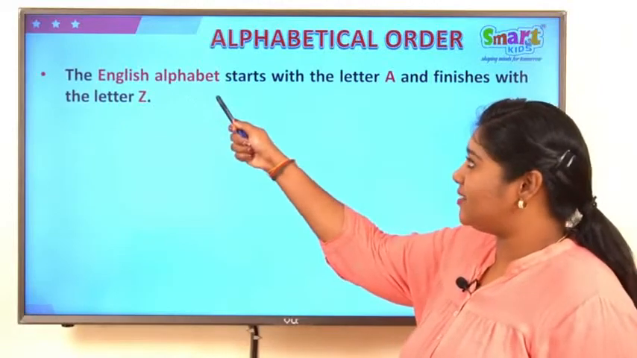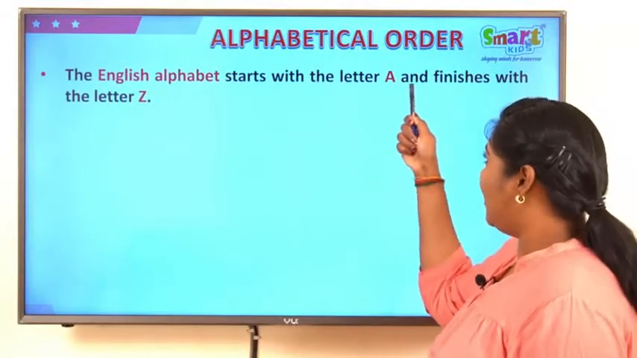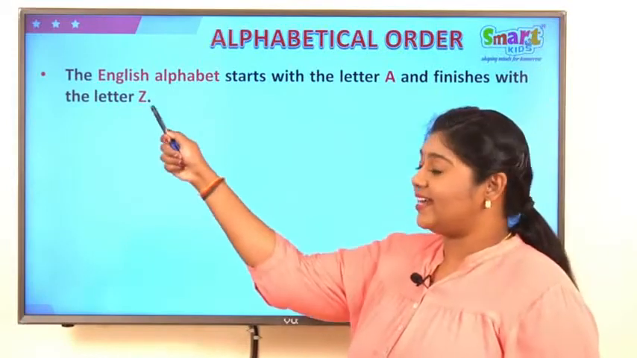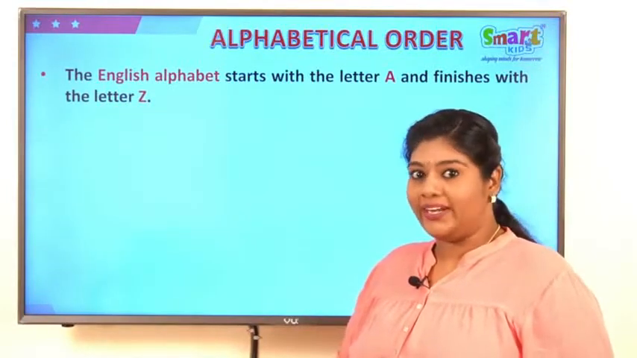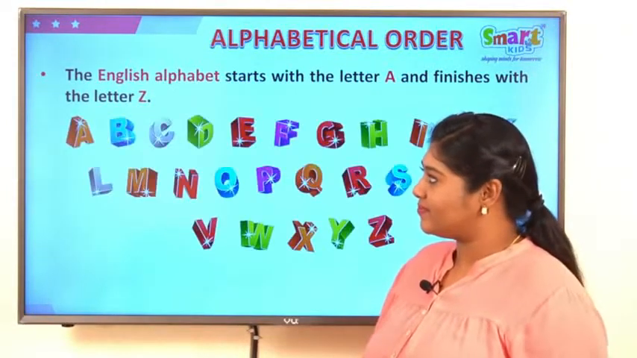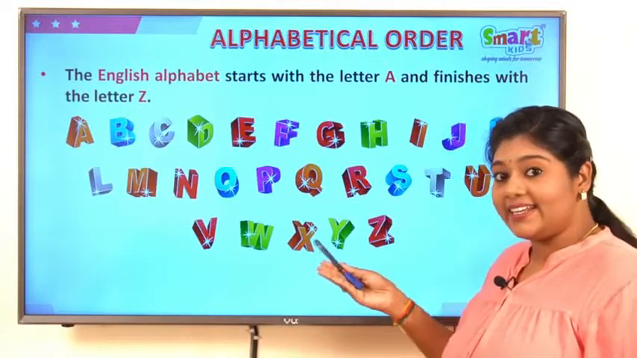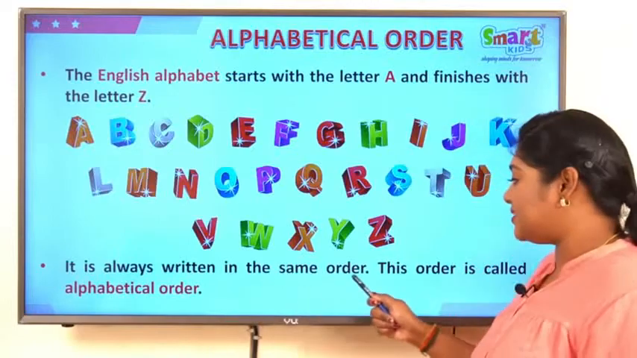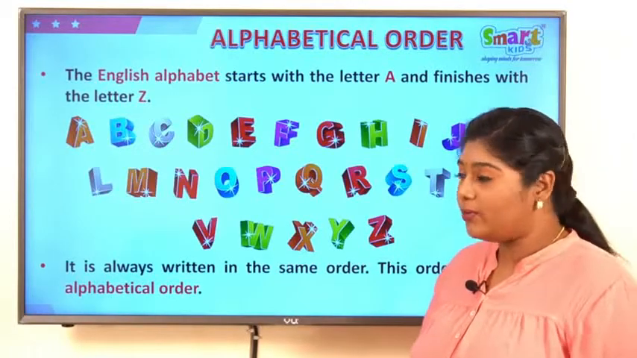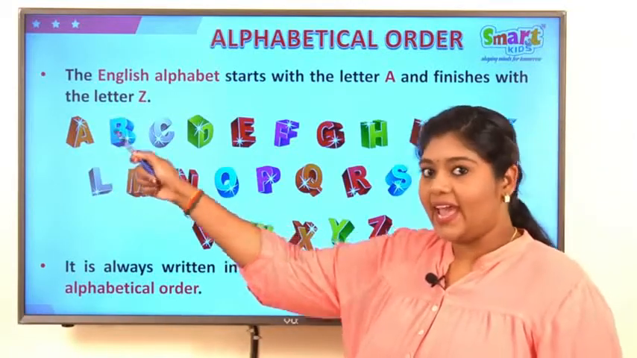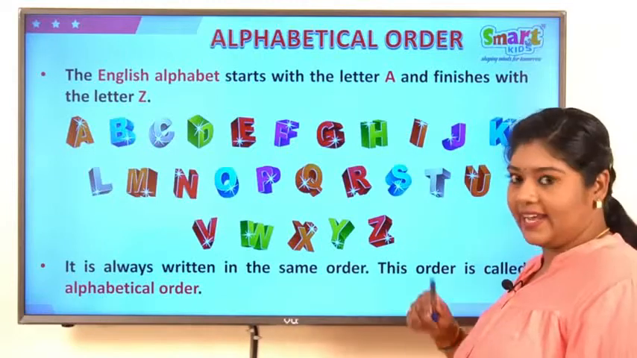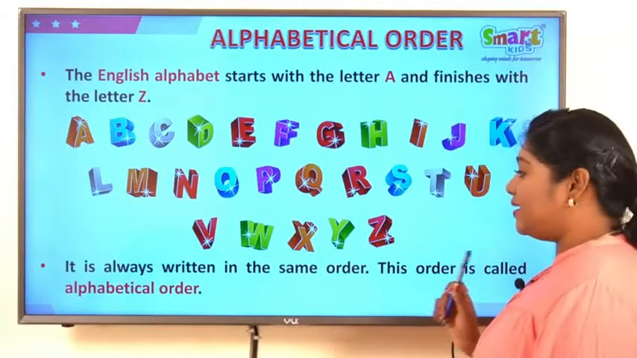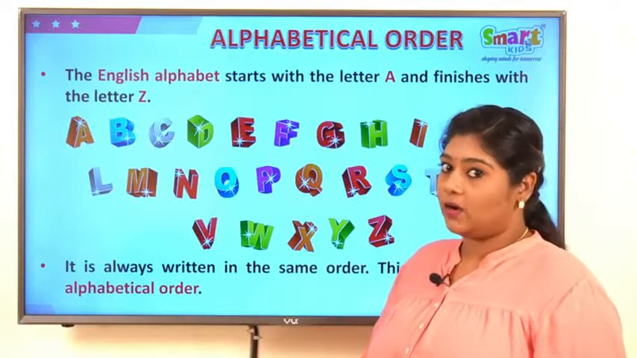The English alphabet starts with the letter A and finishes with the letter Z. You already know it, right? Yes. See, these are the letters of the English alphabet. It is always written in the same order. Like how? Yes, starting with A and ending with letter Z. This order is called as alphabetical order.